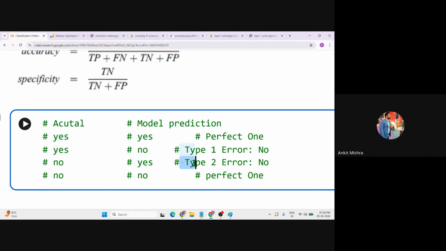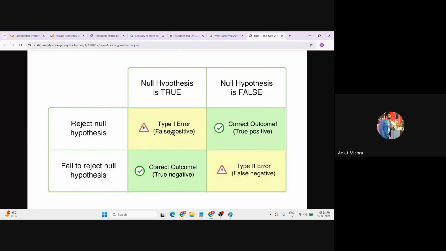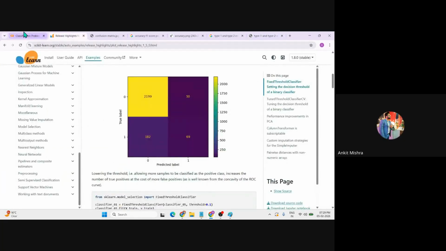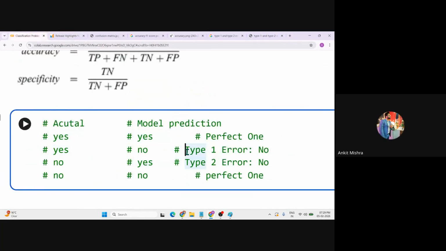And what about the type 2 error? It is dangerous, but not up to that level of the type 1 error. Okay. So we need to identify the type 1 error. And if we rotate the matrix, the type 1 and type 2 errors change. That is the reason it creates some sort of confusion, right? So the null hypothesis is true. It means actually there was an earthquake, but the model predicted no, right? So it was a type 1 error. So you have to avoid the type 1 error, and the type 1 error is very bad for the model.